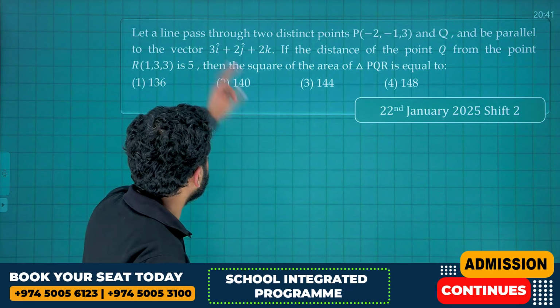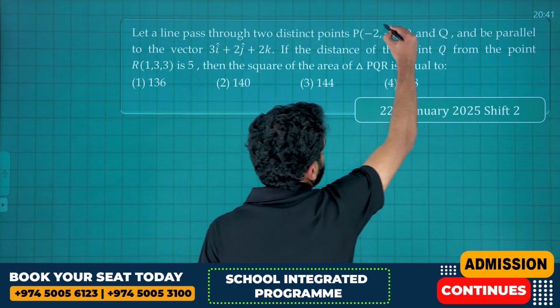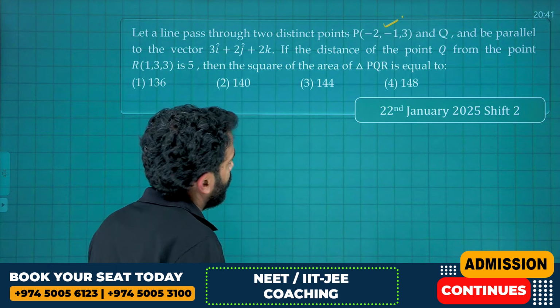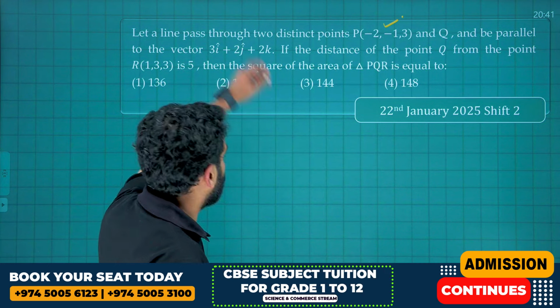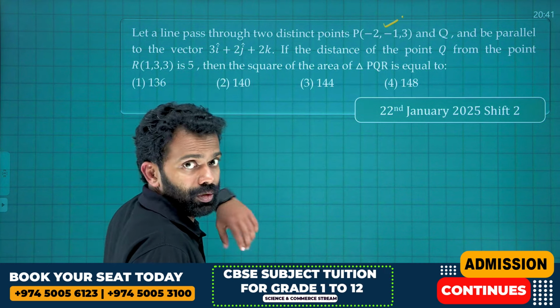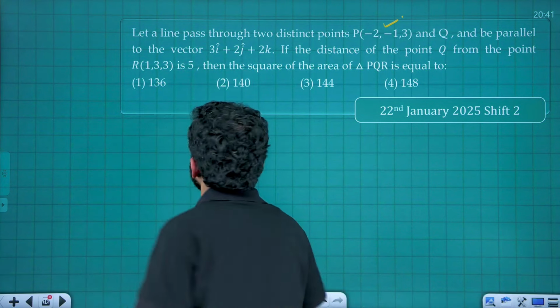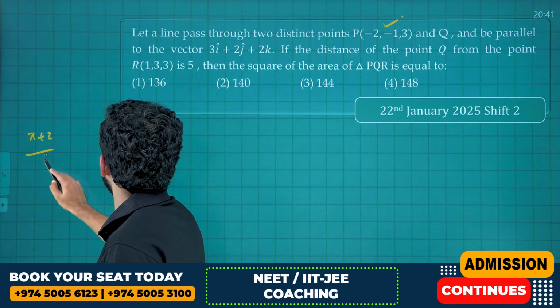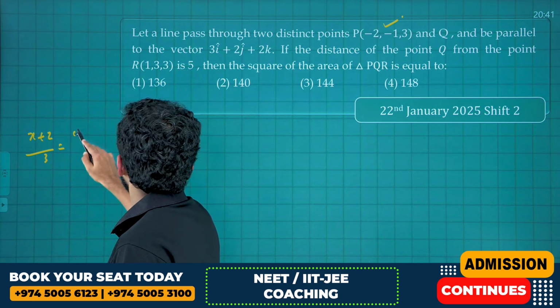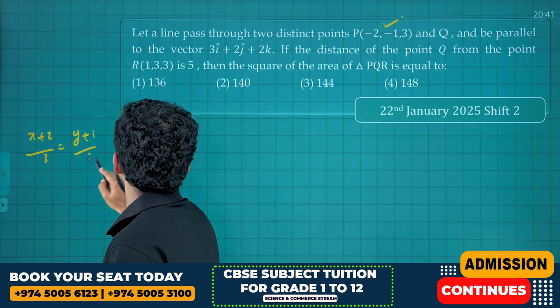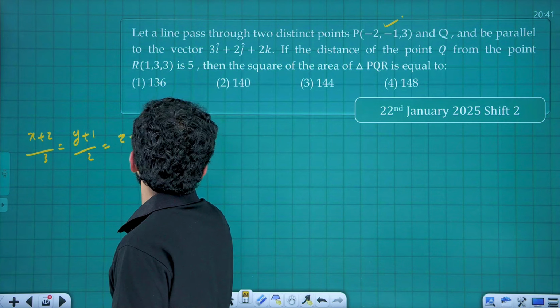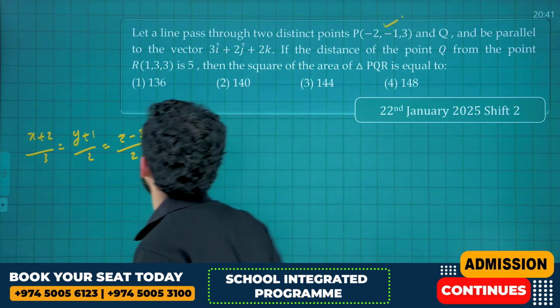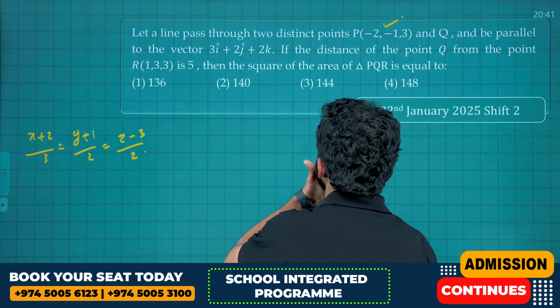Let's formulate the equation of the line first. It is passing through the point minus 2, minus 1, 3, and it is parallel to the vector 3i plus 2j plus 2k. So, what is the equation of that line? It will be x plus 2 divided by 3 is equal to y plus 1 divided by 2 is equal to z minus 3 divided by 2. Okay, that is the equation of the line.